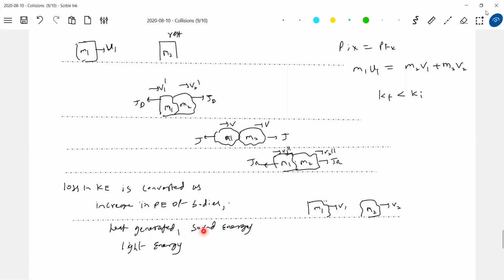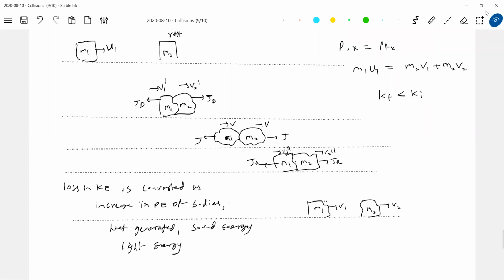Just throw a stone or any object. I'm dropping my mobile. Why did sound come? Inelastic collision occurred. The decrease in kinetic energy got converted into sound energy. In some cases there is deformation. Take a body which can deform, like flour or wet mix, and throw it. After collision, it will undergo deformation, so there is an increase in potential energy of bodies. Heat will be generated in some cases. Sound is what we notice most, and light energy also.